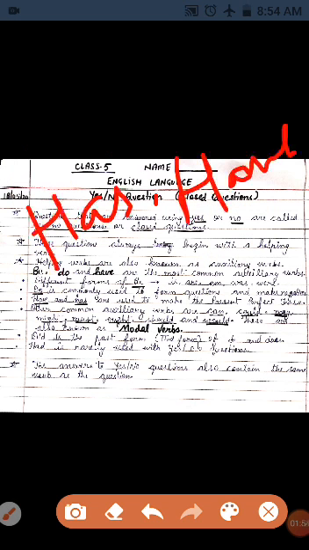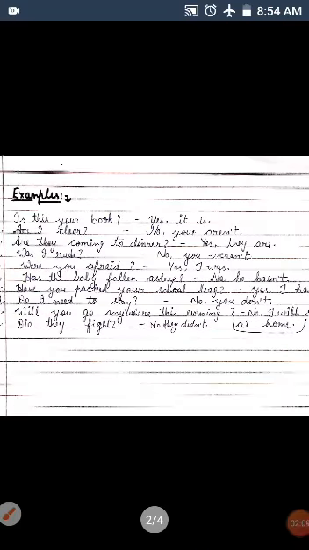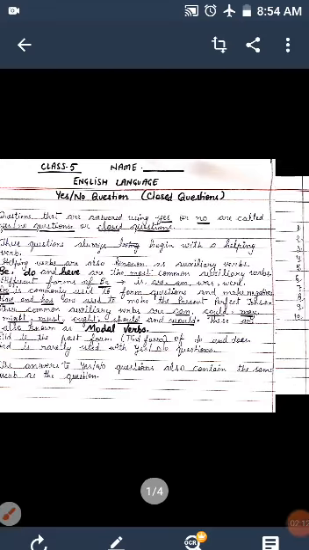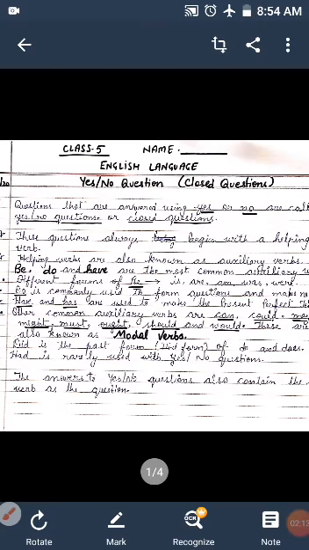Has and have are used in present perfect tense in the past participle form. What is past participle form? Past participle form is the third form of the verb. And here are some examples also. Sometimes we can use some modal verbs also.